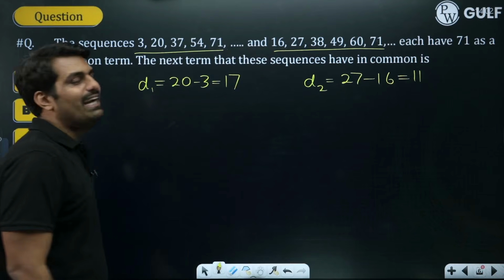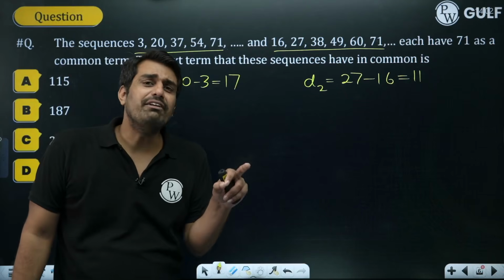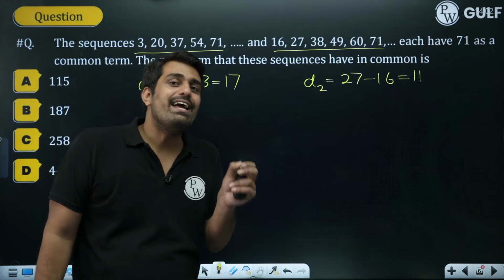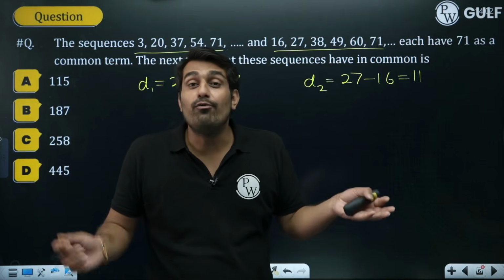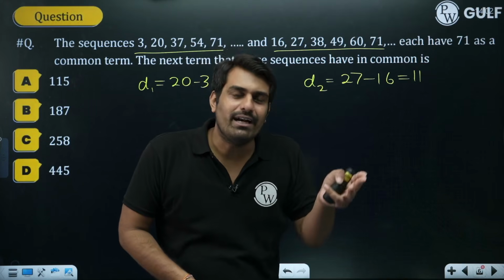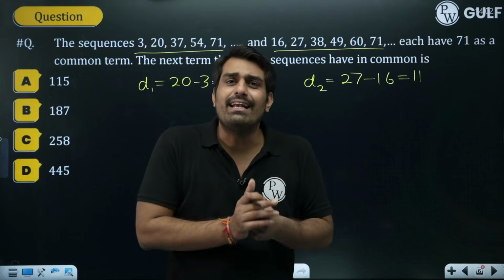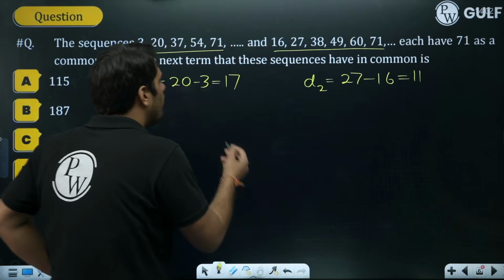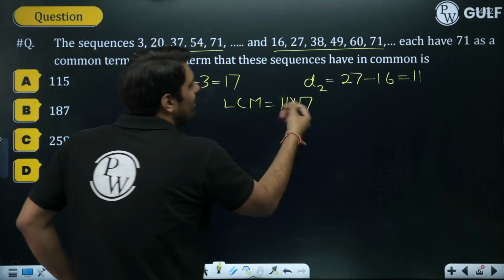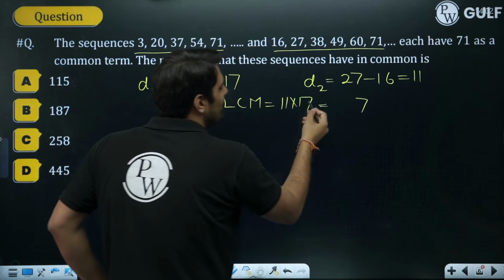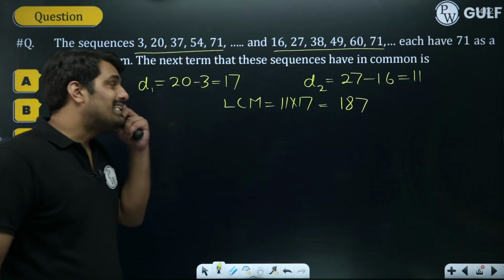So D1 and D2. When we have two numbers and I want to find the LCM, and I know that there is no common factor, 11 is a prime number, 17 is a prime number, and I want the LCM. You can think about it: if I want the LCM of 2 and 3, it will be 2 into 3, 6. So I can multiply in that case to find the LCM. So the LCM would be 11 into 17. 11 into 7 is 77, 11 into 1 is 11, 11 plus 7, 18, 187. So this is the LCM ultimately.